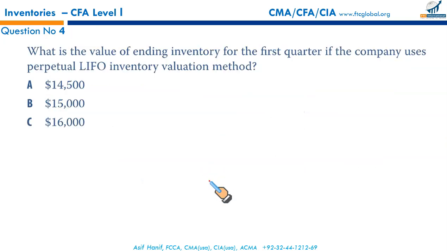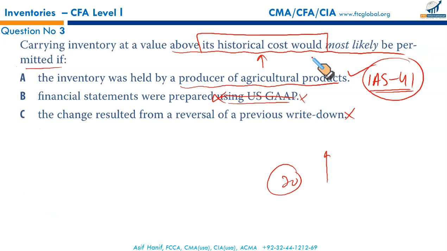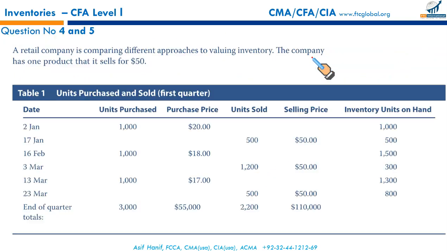What exactly are we required to calculate in question number 4? It says, what is the value of ending inventory for the first quarter if the company uses perpetual LIFO? Now you're going to see what we do under perpetual LIFO. I'm going to solve it under both systems, perpetual and periodic LIFO. You will see the difference. Let us first find the answer. We are going to calculate under perpetual LIFO. Perpetual means every transaction is matched.